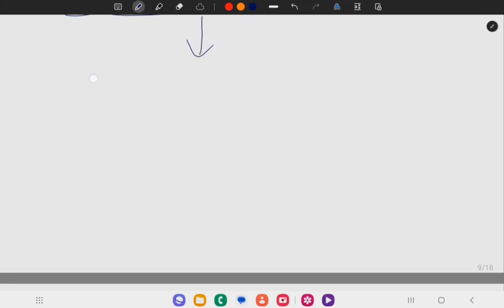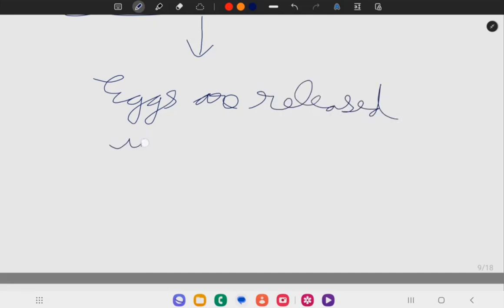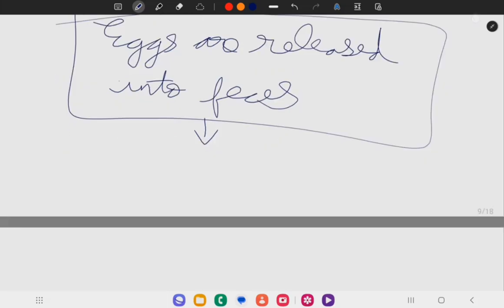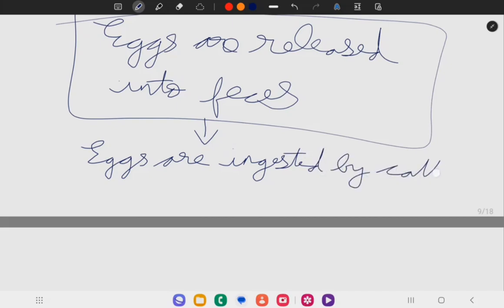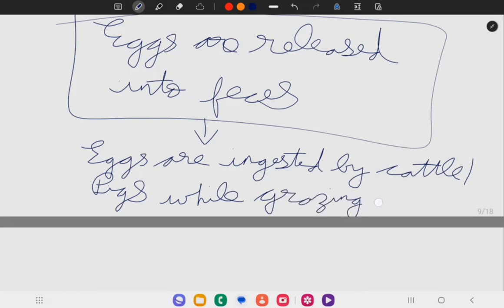These eggs are released into feces. These eggs are ingested by cattle or pigs while grazing in the field.